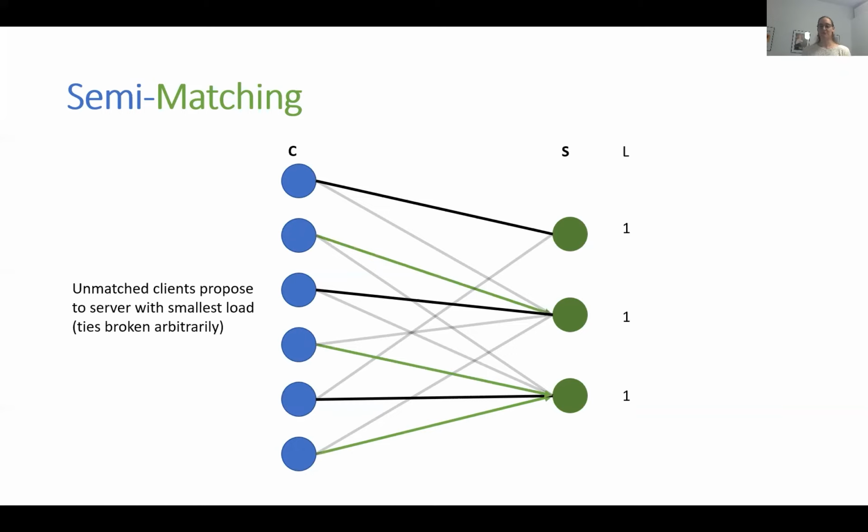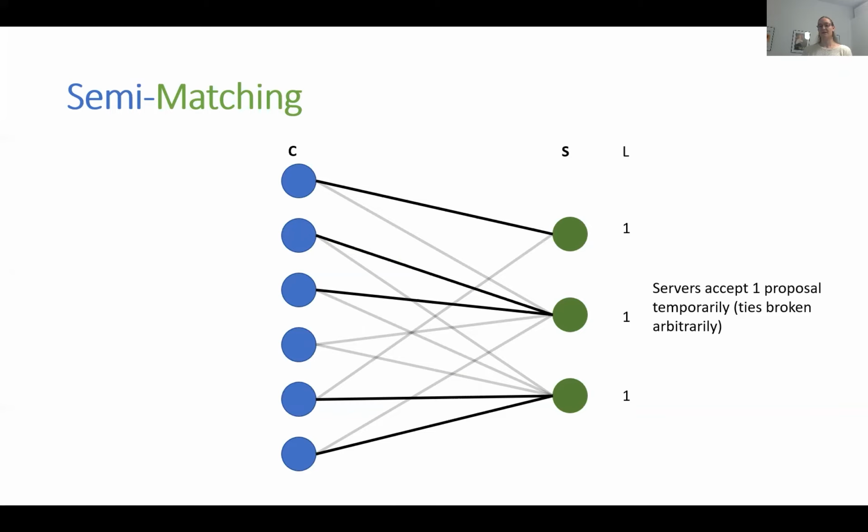We continue with the process, and the unmatched clients propose to their server with the smallest load, maybe like this. The servers, again, temporarily accept one proposal, and the balance step is invoked. Again, so far nothing happens, and the assignments are accepted, and the load of the servers increased accordingly.